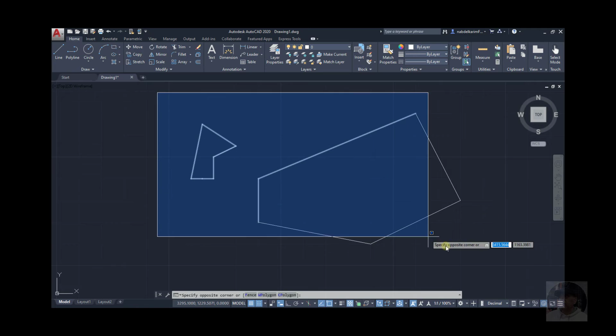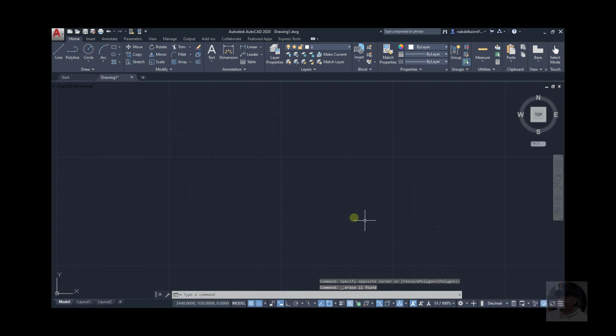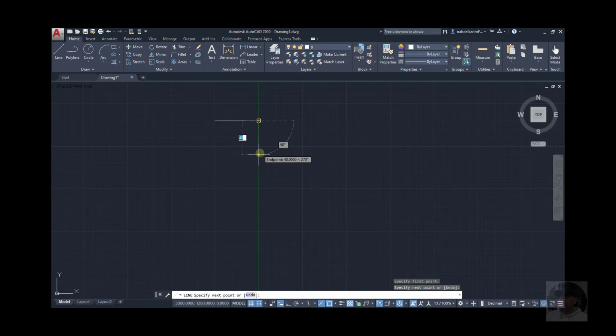And here's an example when we draw, for example, this square. Here it allowed me to snap to the midpoint. Let me see here.